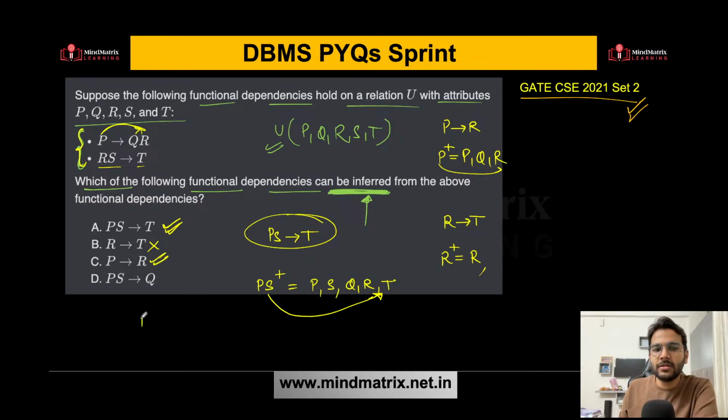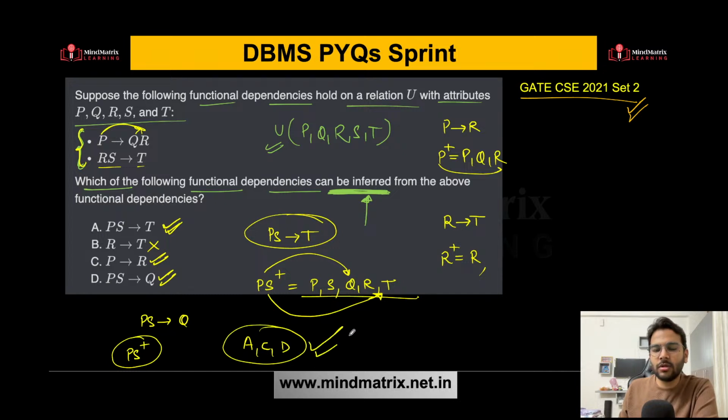What about PS determines Q? Let's try to find out the PS closure. Okay, we have already found it out. Yes, PS can determine Q. So this can also be inferred. So option A, option C, option D. This is your correct answer. This was an MSQ question. Yes, Abhas and Samyadeep, your answer is absolutely correct.